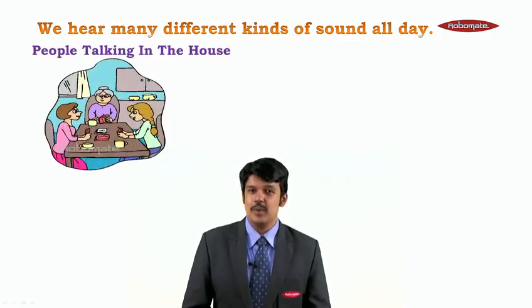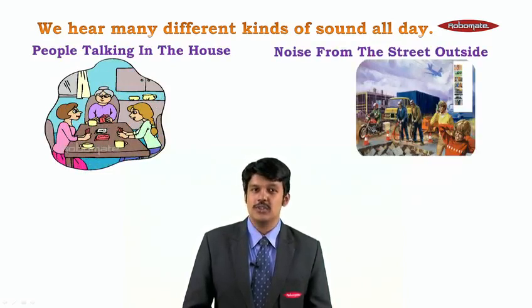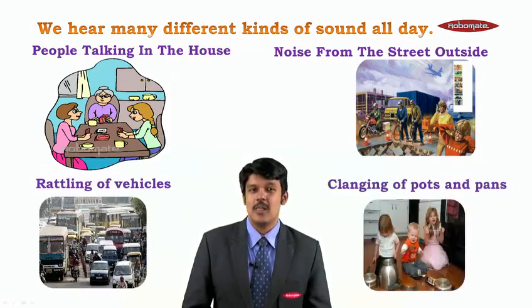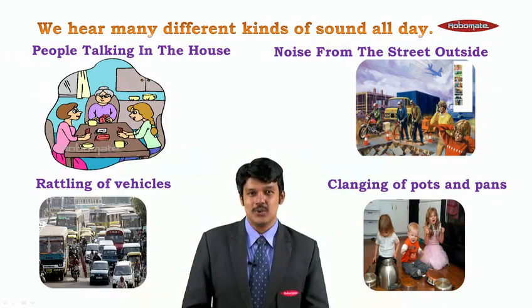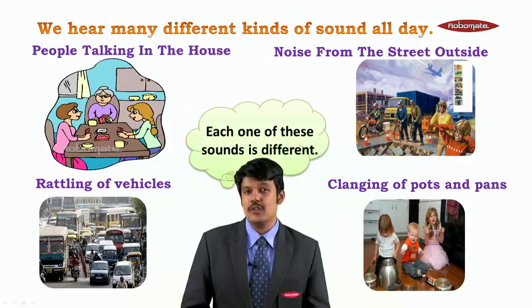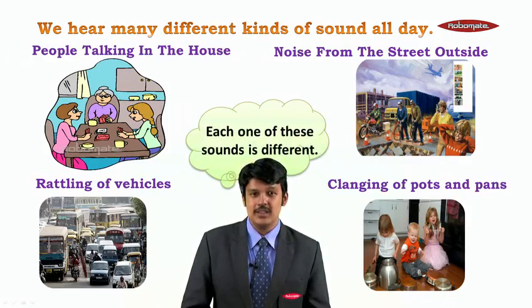For example, people talking in our house, noise from the street outside, rattling of vehicles, and clanging of pots and pans by small children are all sound. Each one of these is nothing but sound. We say sound is different.